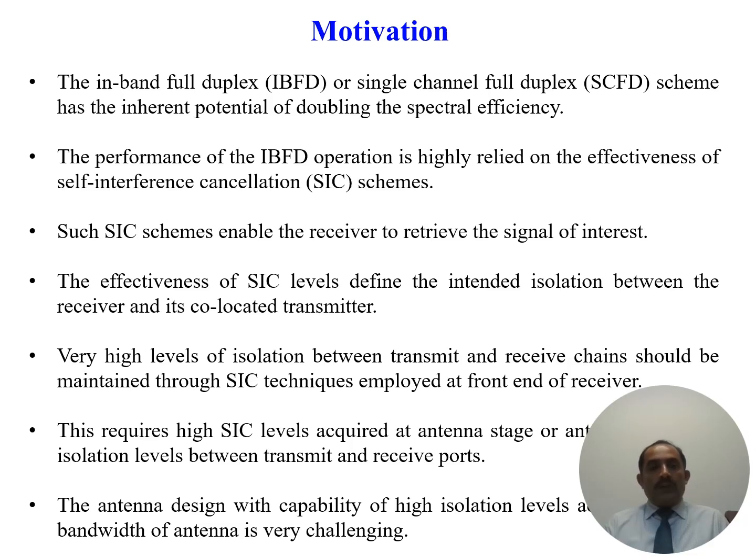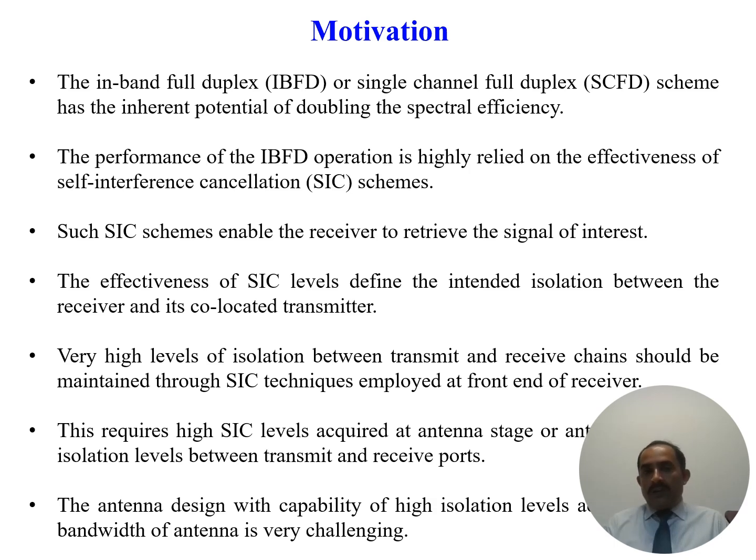This leakage from the transmit port to its own receive port is called self-interference, and we need to suppress or cancel this self-interference so that the coupled signal is not there. The actual signal of interest which is coming from the remote transmitter should be received at the receive port.